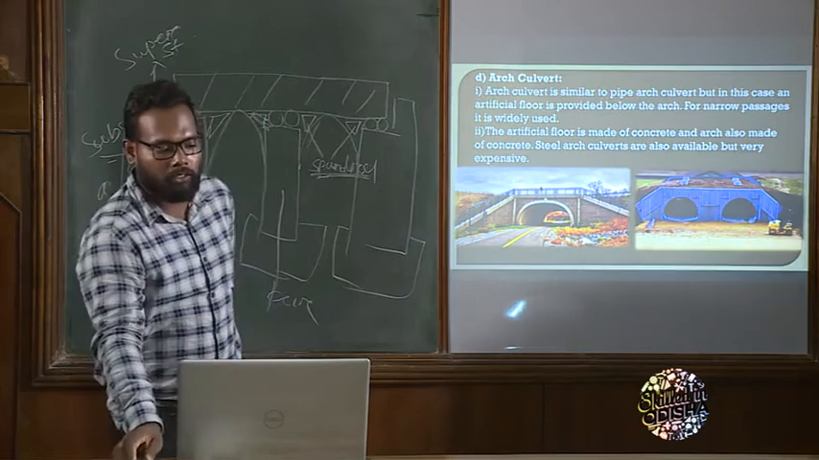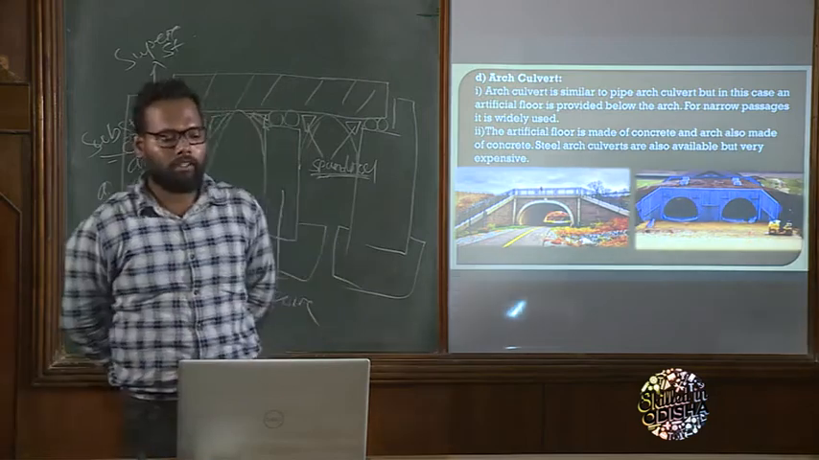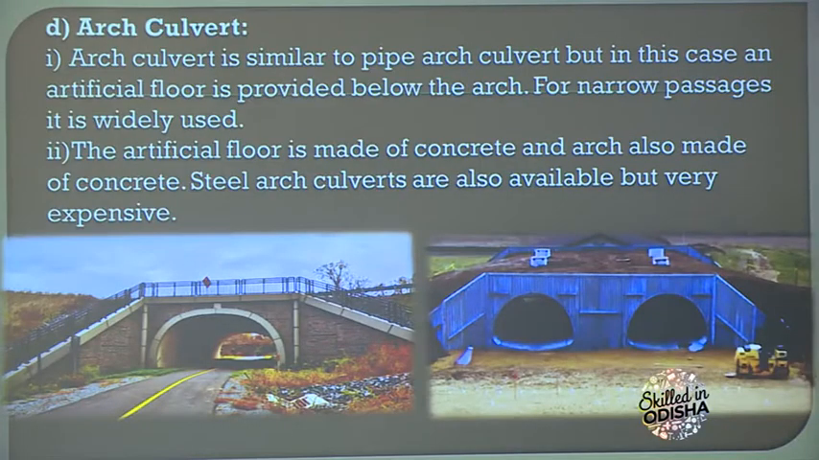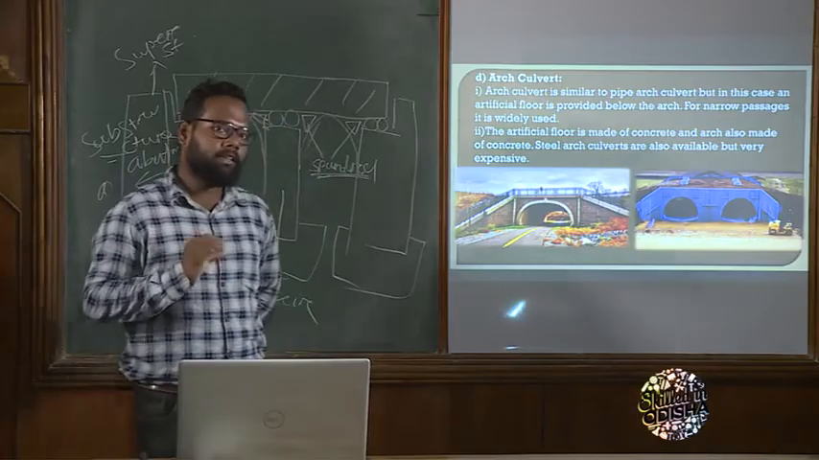Okay, so what is the first point? Arch culvert is similar to pipe arch culvert, but in this case an artificial flooring is provided below the arch. For narrow passages it is widely used. Okay, the arch floor is made of concrete, and the arch is also made of concrete. Steel arch culverts are also available but expensive. Okay, a steel arch culvert can be provided but it is a little more expensive.